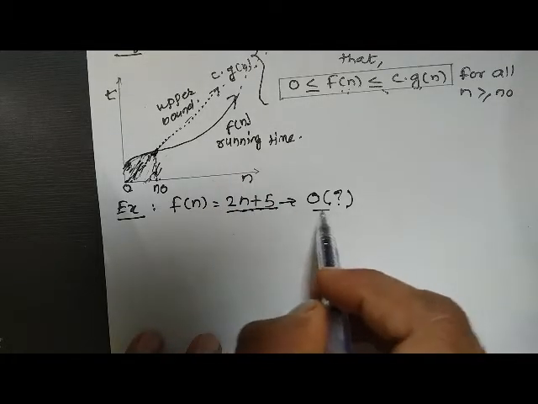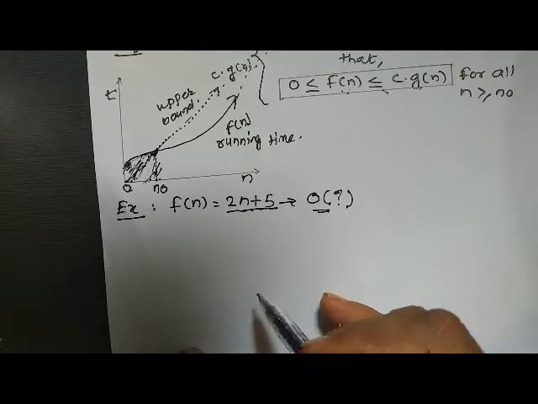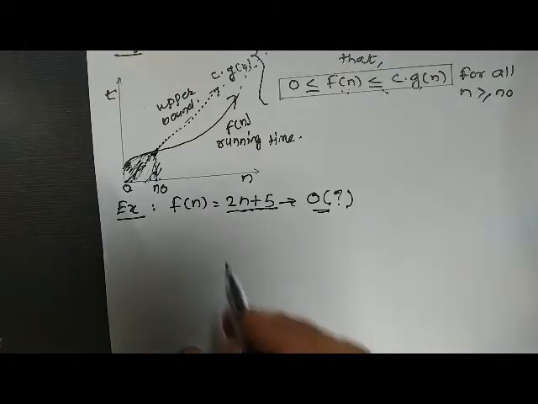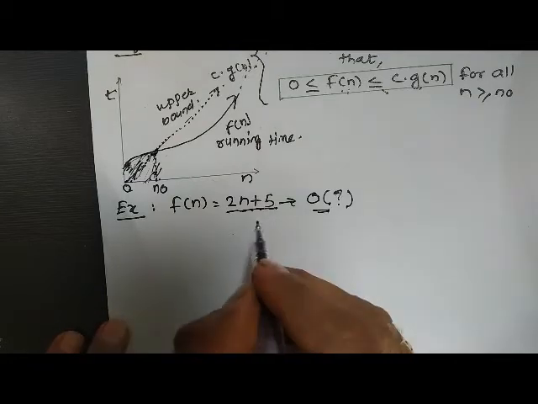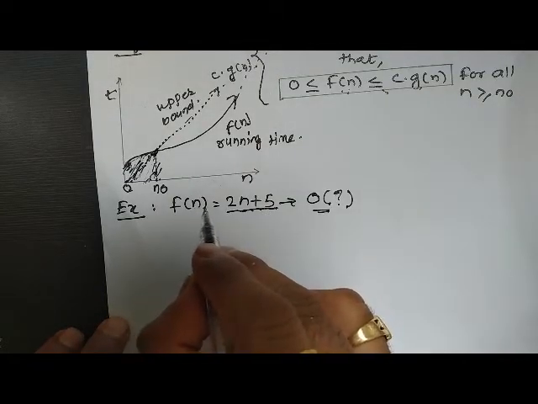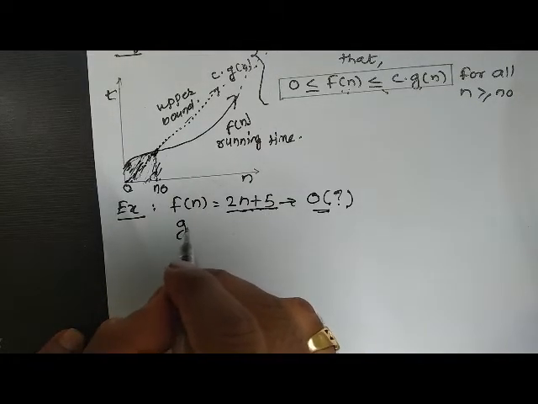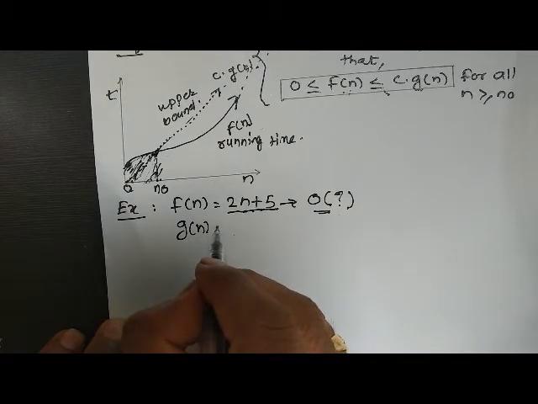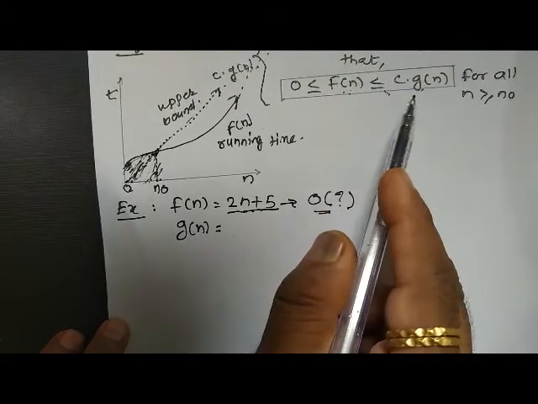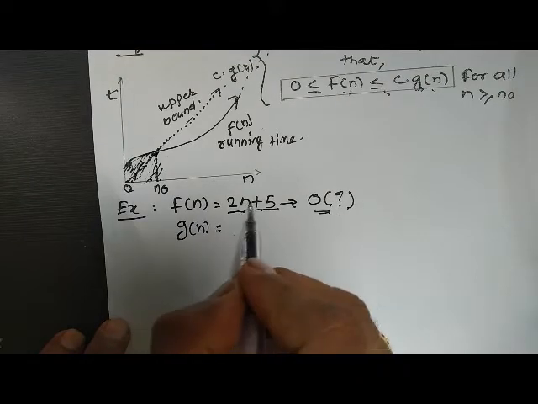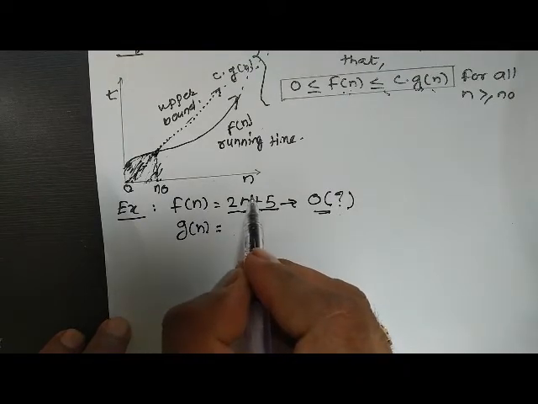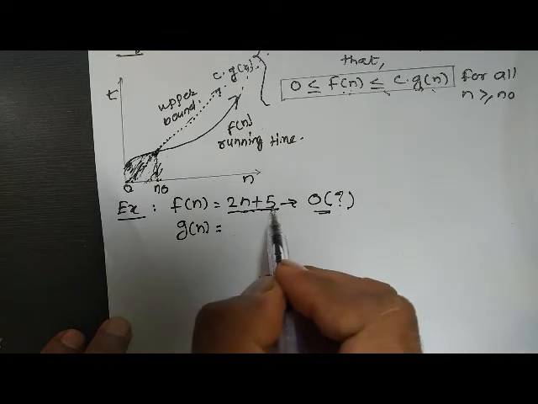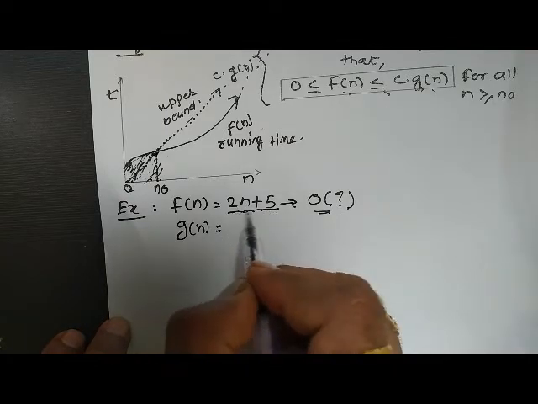with some upper bound. So 2n plus 5 is the f of n, and for finding out the g of n, we need to consider the highest degree of n in this equation.